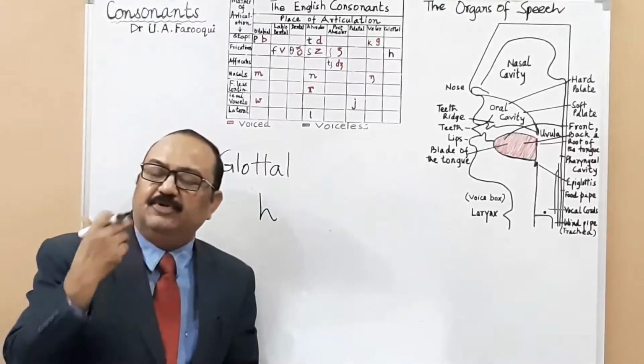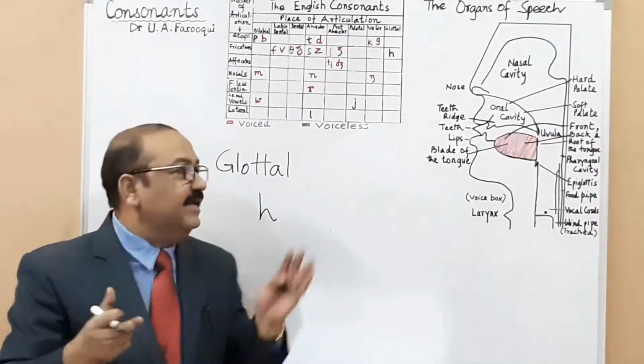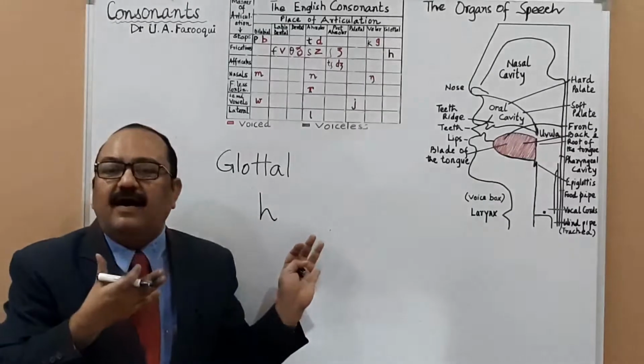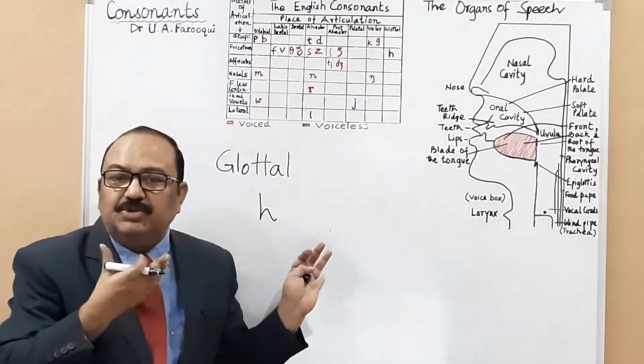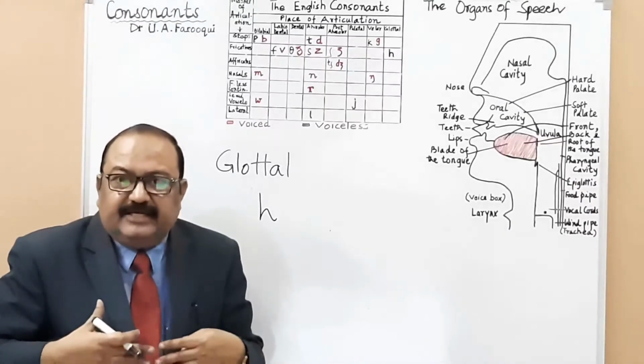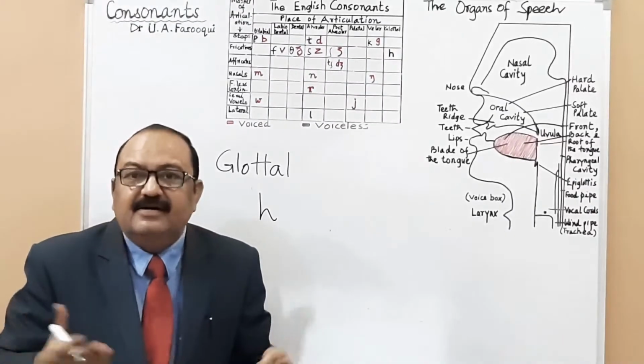There is narrowing causing obstruction and friction, but without vibration in the vocal cords. Like in the production of velar consonants, there is narrowing. And you say ha. There is narrowing, causing obstruction. It's not unobstructed.